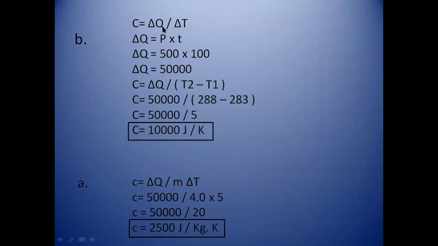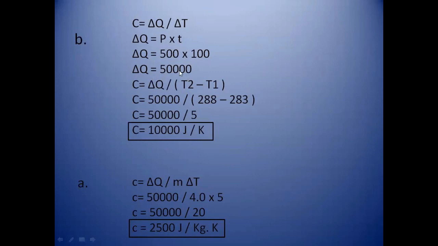To find the amount of heat, we use the formula of power, that is power is equal to work done upon time. Here the work done is replaced by the amount of heat, and the formula becomes amount of heat is equal to P into T, that is power multiplied by time. So we multiply power with time and we get the amount of heat.